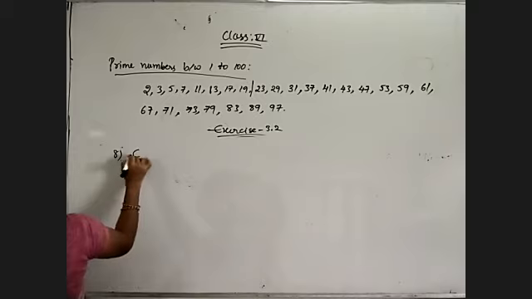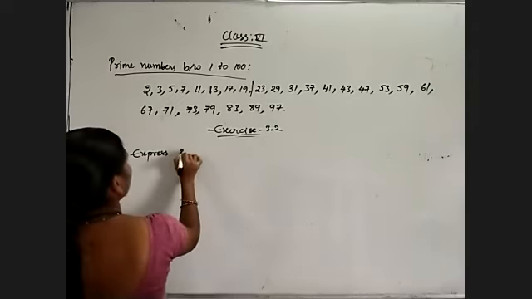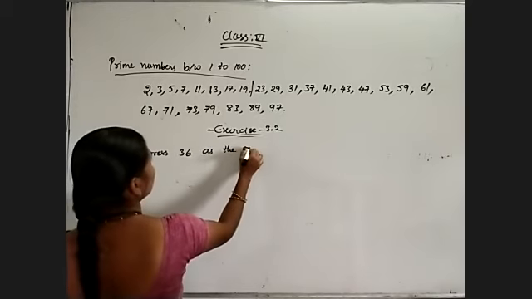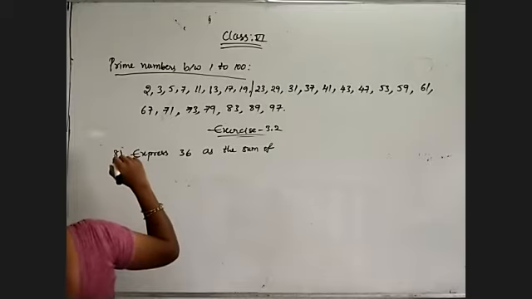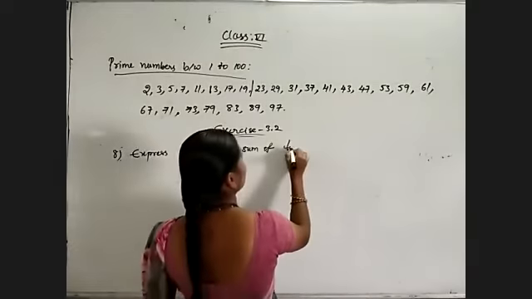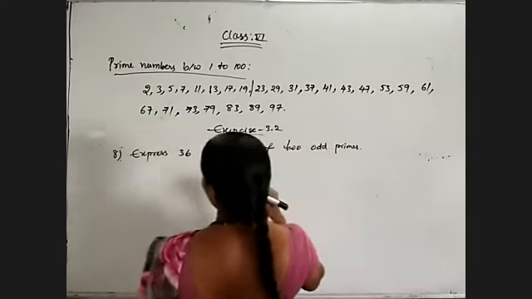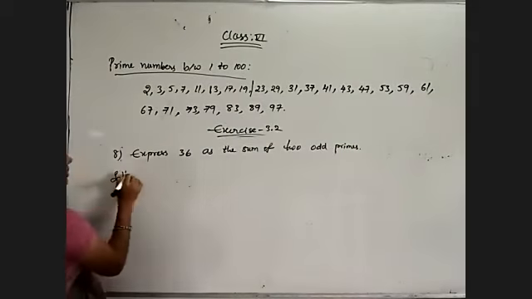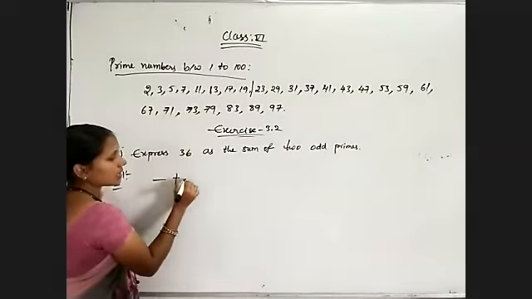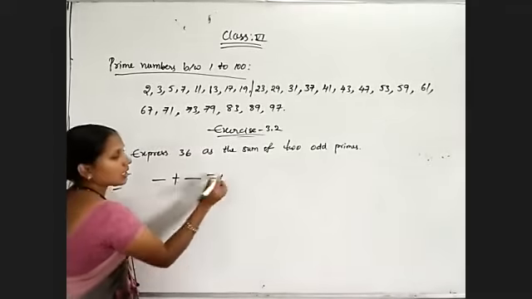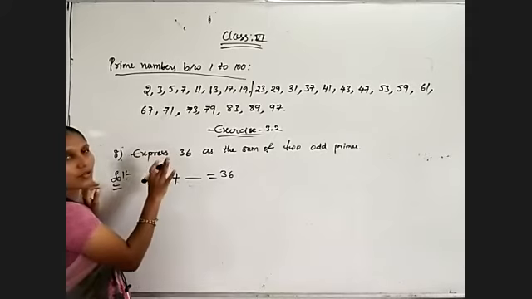Express 36 as the sum of two odd primes. Okay, now observe this question. This is a somewhat different question. Sum in the sense addition. We need to take 2 numbers such that the result will be equal to 36. So they are asking, express 36 as the sum of 2 odd primes.